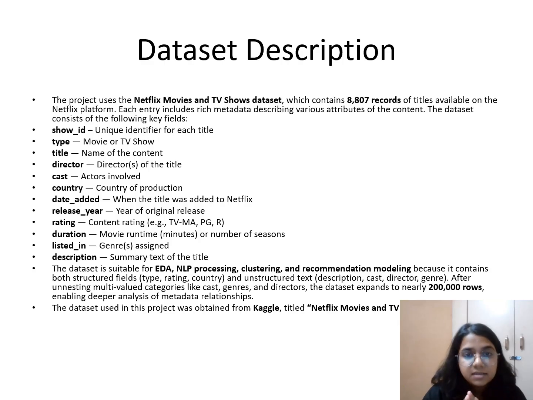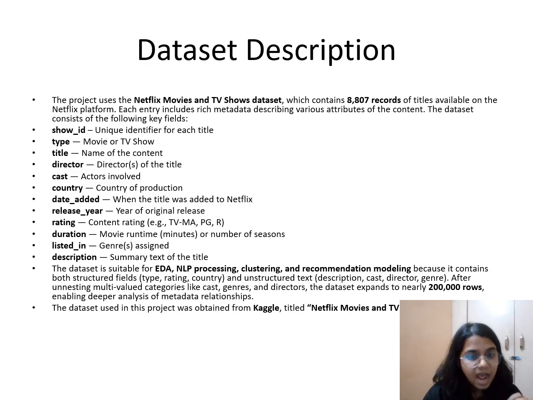Next, we move to the dataset description. Now, what is the description of the data here? My data is a 12-column metadata file taken from Kaggle, containing around 8,807 titles, including both movies and TV shows.